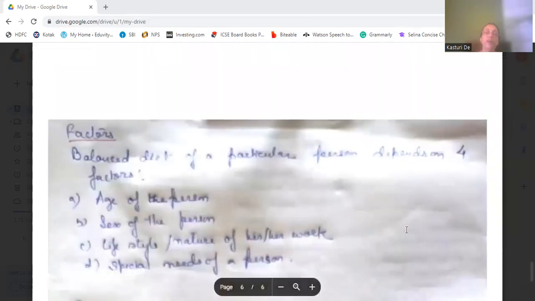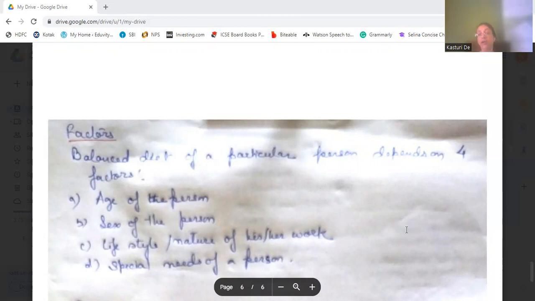Okay? Then factors. The balanced diet of a particular person depends on four factors. One is the age of the person. If he's a small person, his balanced diet will be something different, and if he is an elder person or a young person, then his balanced diet will be different. Then the sex of a person, that is whether a person is a male or a female. Depending on the sex of a person, the balanced diet also differs.